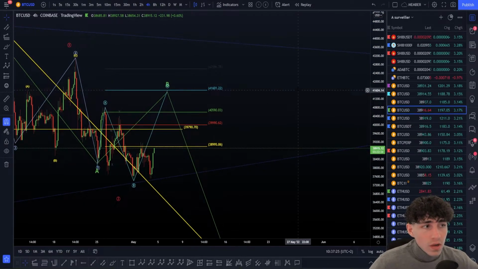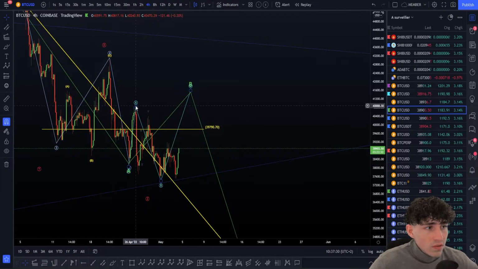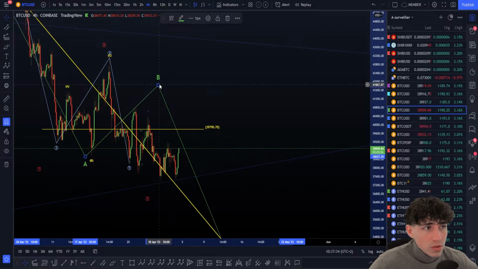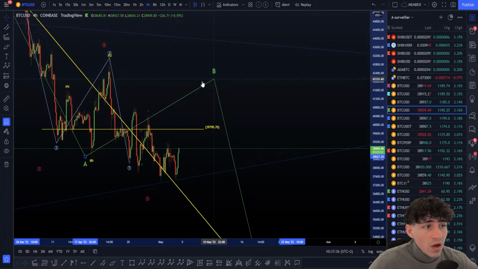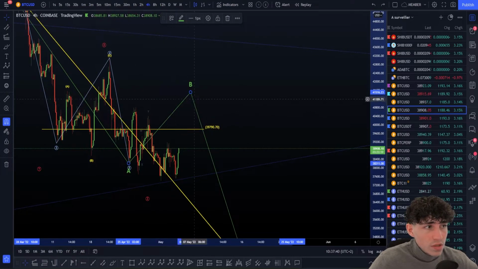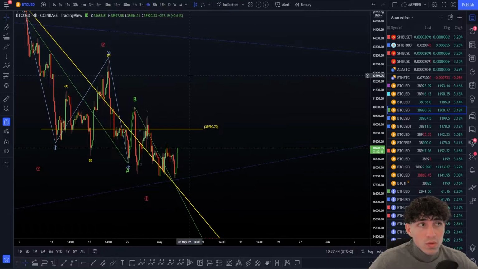Okay, so now we can also be, of course, as I said before, in this kind of configuration, I just want to show you all the stuff, but in this configuration like this, we also apply a big ABC flat, or B done, and now we are in the wave 1, 2, 1, 2, 1, 2 extra. Okay, this is also a possibility. I'm going to leave it like this for now, and we're going to see which one we confirm clearly.